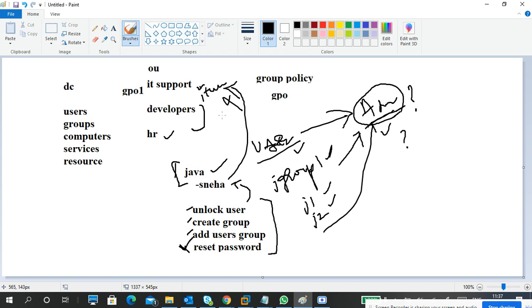You can see the PPT. I shared one PPT, right? The white background PPT, not the CMS PPT. The PPTs belong to Microsoft. I shared a bunch of PPTs, that is a Microsoft one, and I shared a PPT for Active Directory. You can find these statements there, and I already gave a statement also: an OU is used for applying group policy and delegation control. These are the two benefits. It's a very good question also.